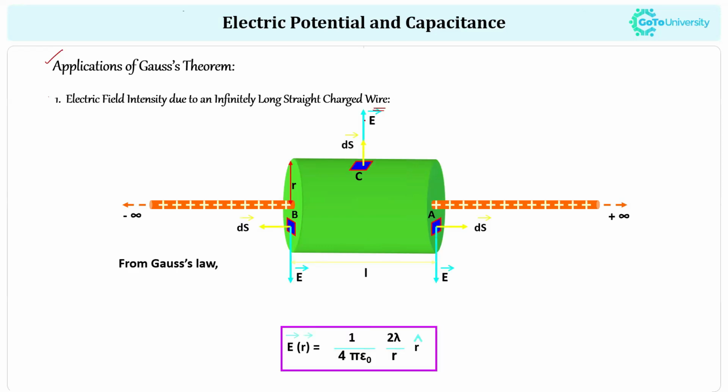So let me show you the full diagram. Here, when we have the long straight wire, and we are calculating the electric field intensity by using Gauss law, we can derive the electric field intensity as 1 divided by 4 pi epsilon naught times 2 lambda divided by r. Right? I hope you know how to derive this. If you didn't know how to derive it, you can check our site and learn how to derive these expressions very easily.